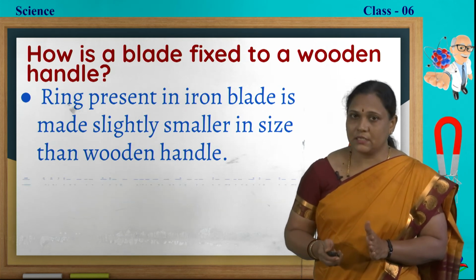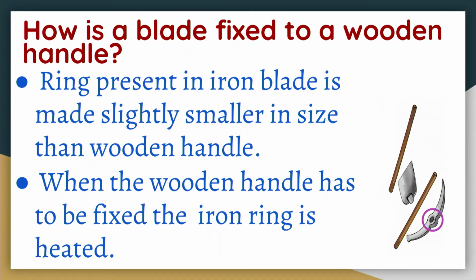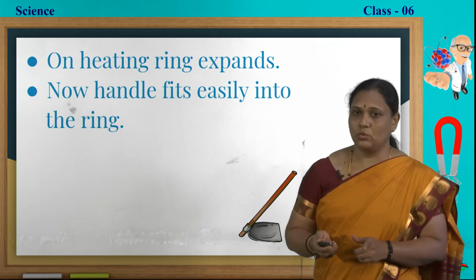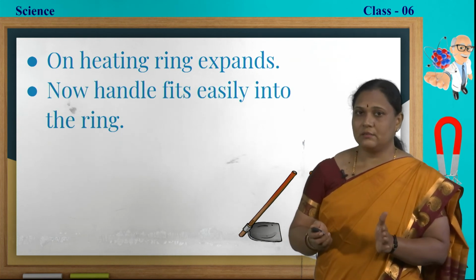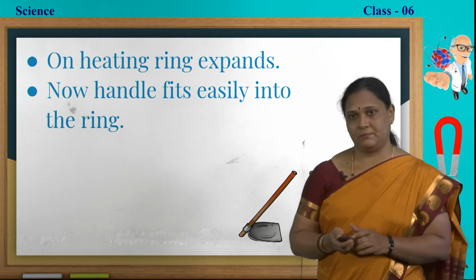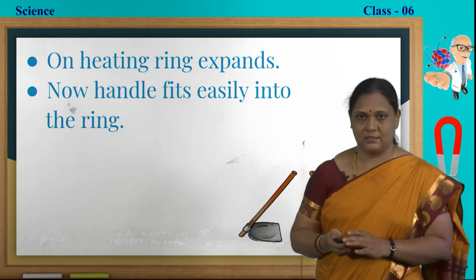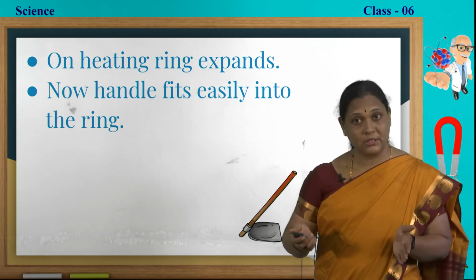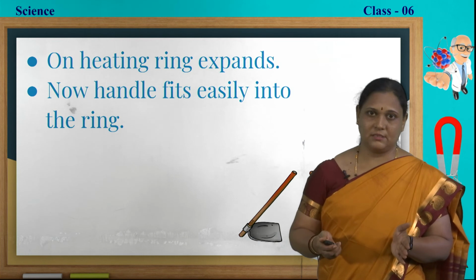First, they heat up this ring at the center of the blade. When it is heated up, it expands. When it expands, they fix the wooden handle into that ring. After it gets cooled, the metal ring tightly fixes to the handle, and we can use these tools easily for digging the soil. So, see here also we are making use of the property of expansion and contraction.